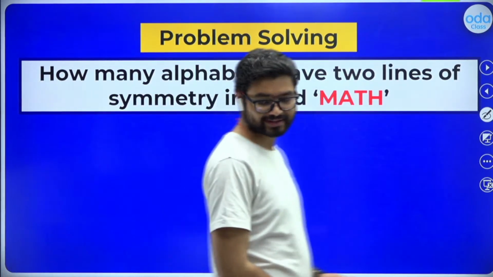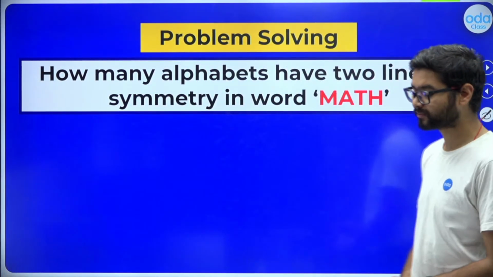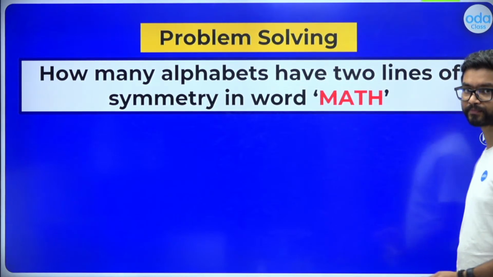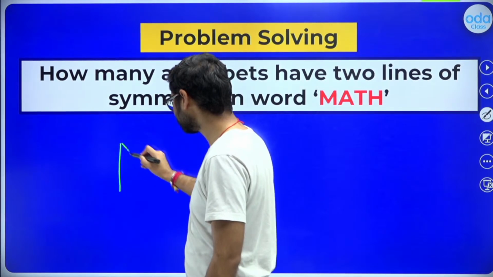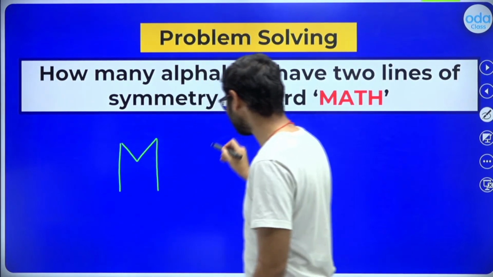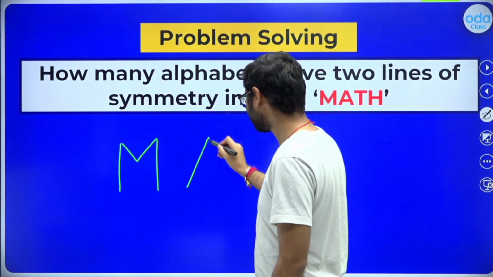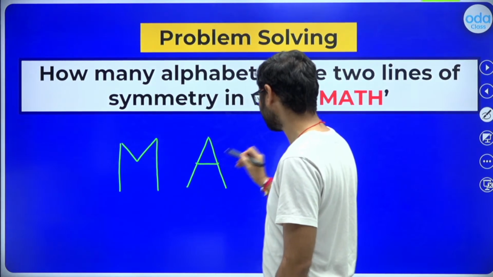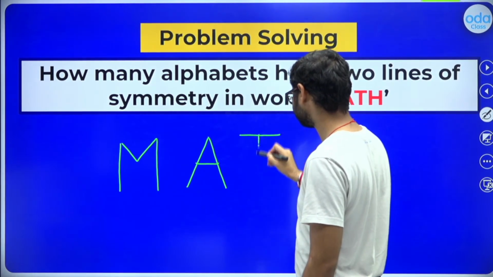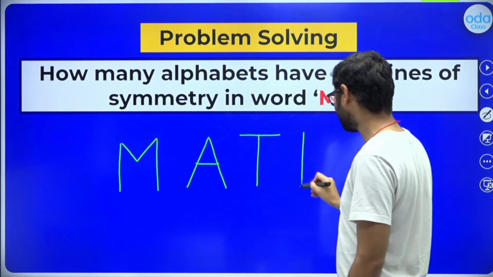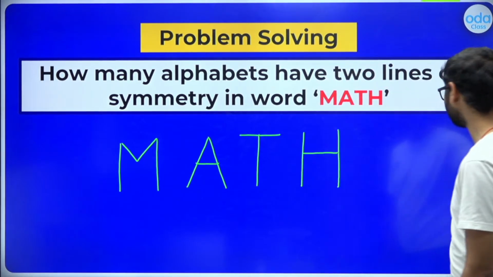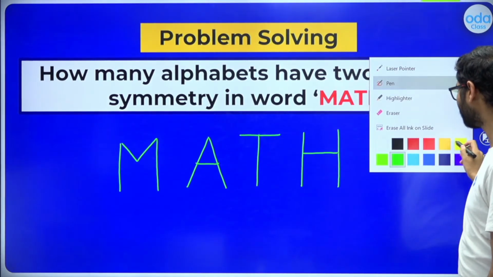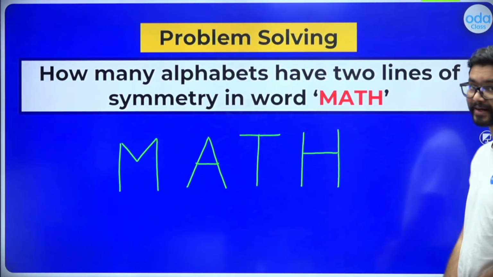How many alphabets have two lines of symmetry in the word MATH? First of all, I am going to write the word MATH here, and then I will decide. So here we have MATH. Now let's try to understand how many lines of symmetry it has.